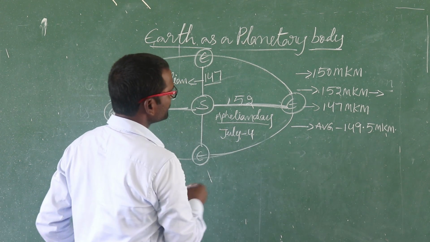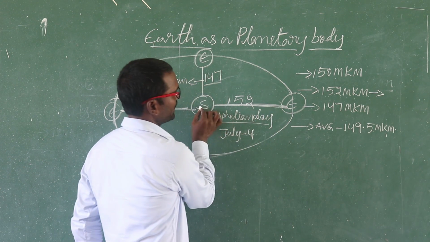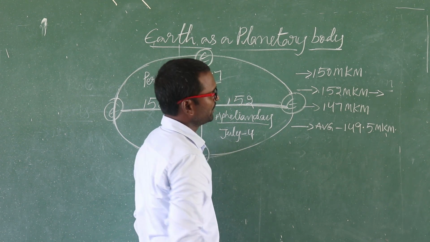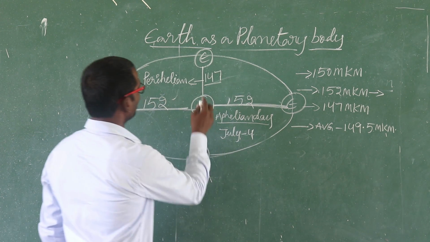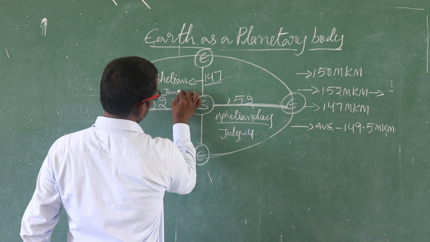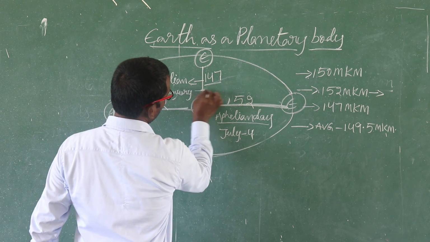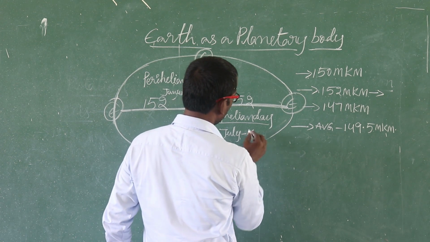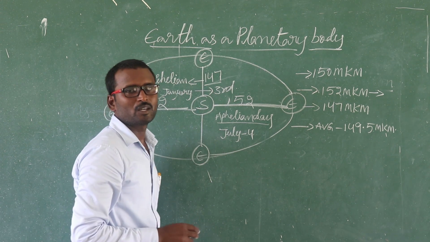Next one, the nearest distance between the sun and the earth is 147 million kilometers. When we can see 147, in which month do we see it? January. We can see it on January 3rd. Aphelion day we can see on July 4th. January 3rd and July 4th we can see.